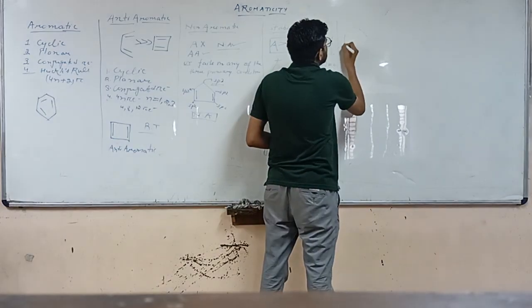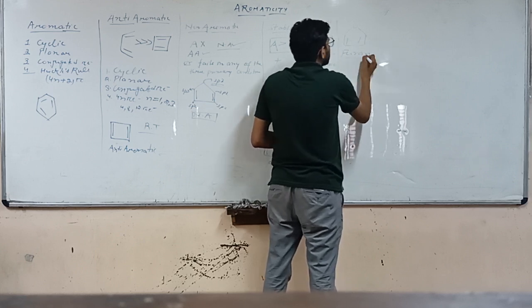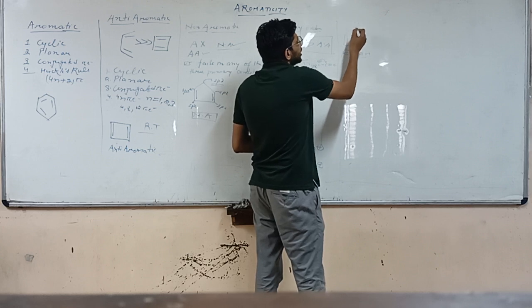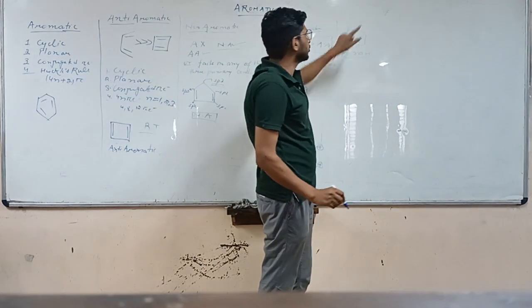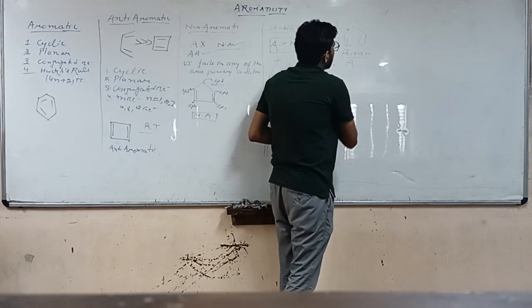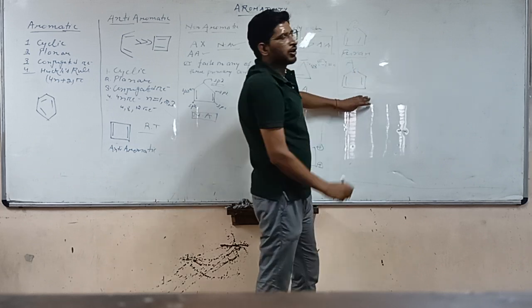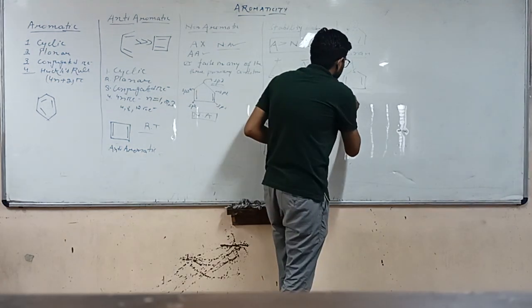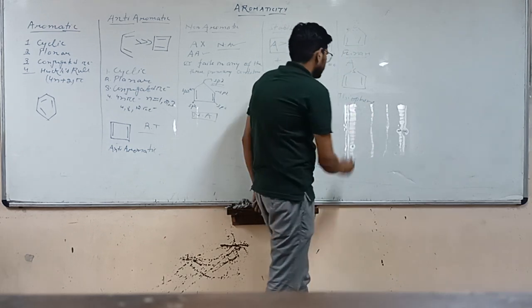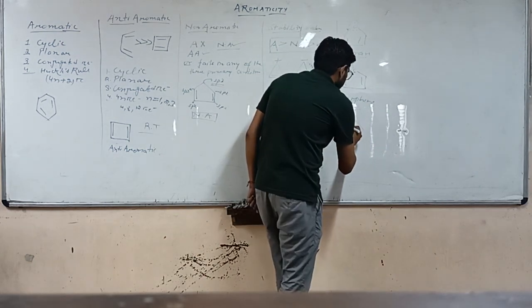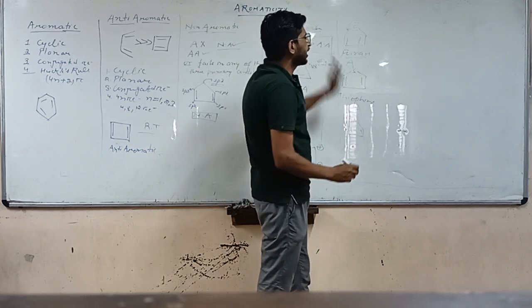If we take this compound, it is known as furan. This is cyclic, planar, and of these two double bonds, one double bond will be in conjugation, so the hybridization of oxygen will be sp2. So this compound is aromatic. This compound will be thiophene, and again it is aromatic. This compound will be again aromatic.